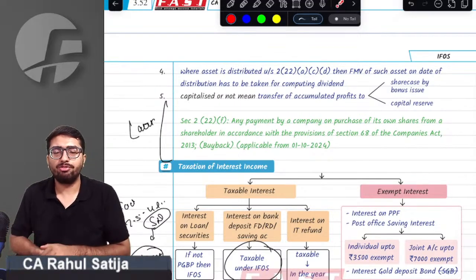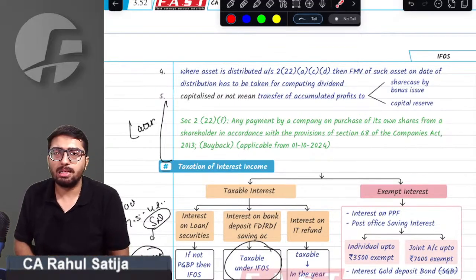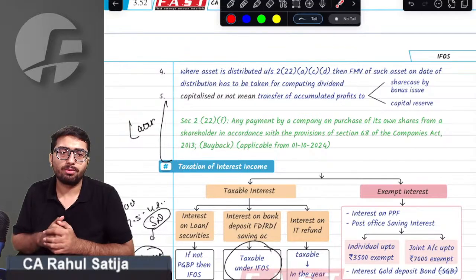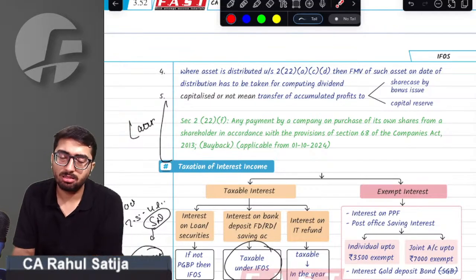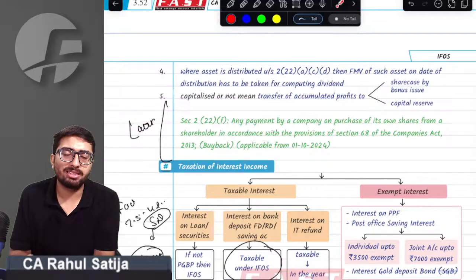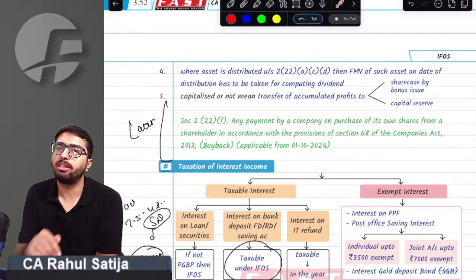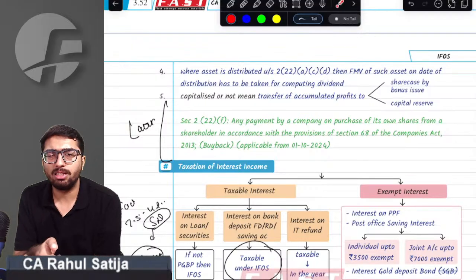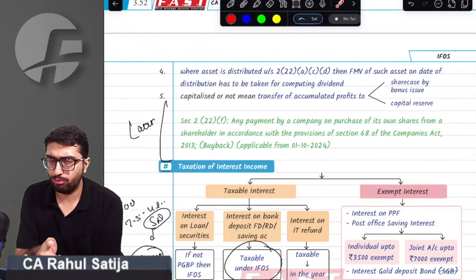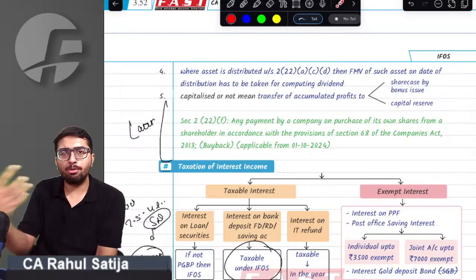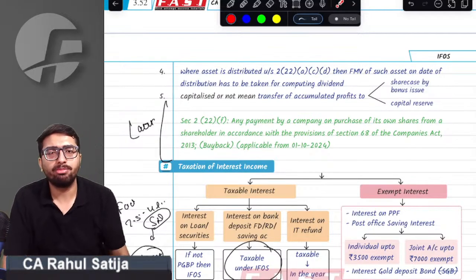Also, we have a provision. What the provision is, sir? We have a provision if any buyback takes place. If any buyback takes place, then any distribution of money by the company to the shareholder shall become deemed dividend in the hands of the shareholder. This provision is applicable from 1st October 2024. Any distribution by the company on account of buyback shall become deemed a dividend.